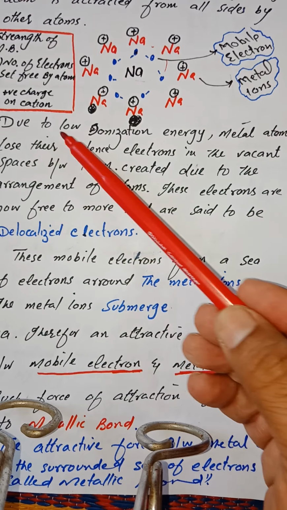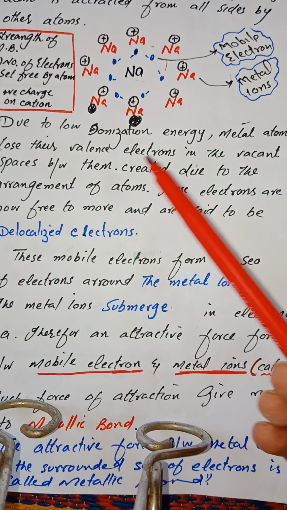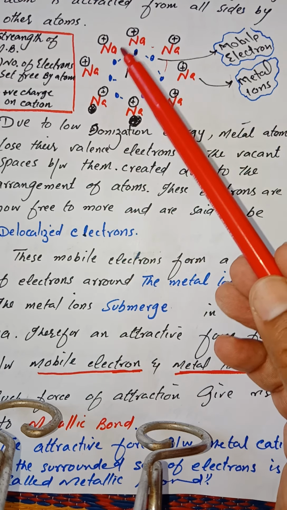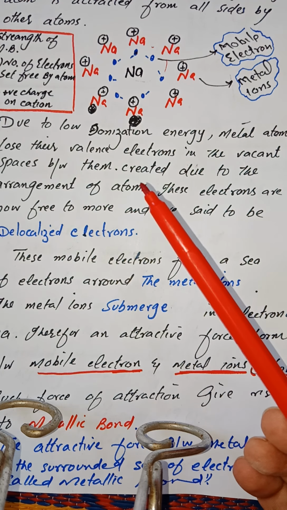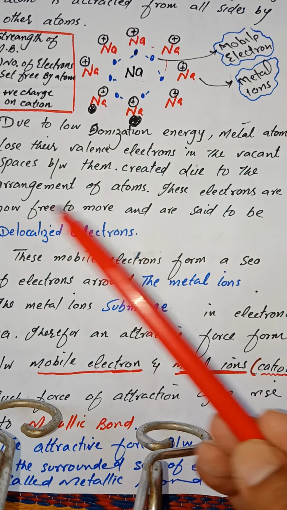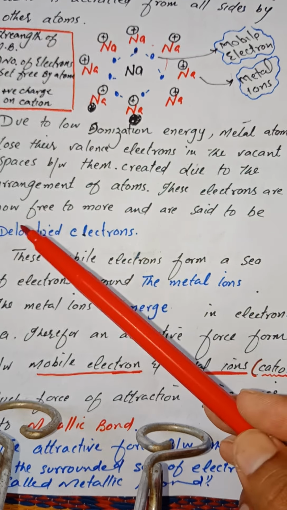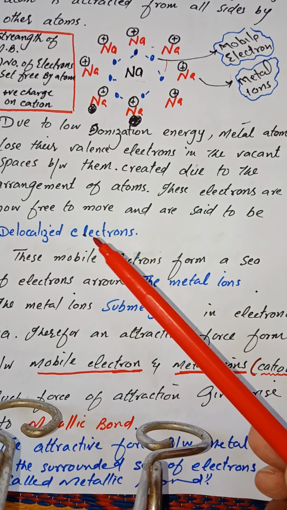Now due to low ionization energy, metal atoms lose their valence electron in the vacant spaces between them. These vacant spaces are created due to the arrangement of atoms. These electrons are now free to move and are said to be delocalized electrons.